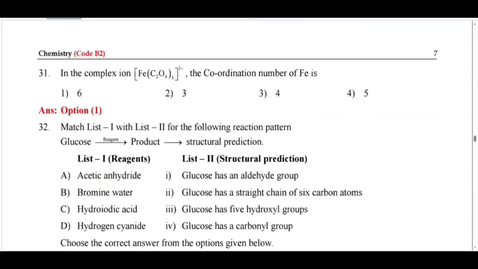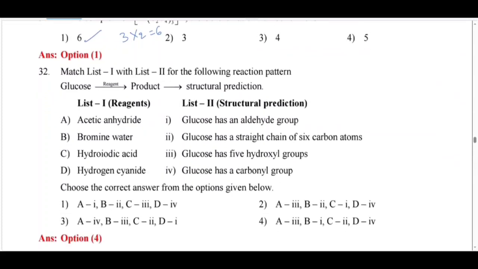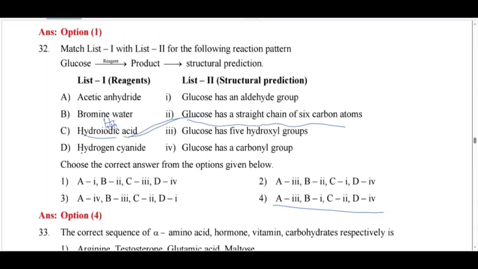So in this complex ion, the coordination number of iron is, see here, coordination number is nothing but the number of ligands. How many ligands do we have? 3 ligands, but it is a didentate ligand. It can donate 2. 3 twos are 6. So coordination number here is 6. Option 1 correct. Next. We start from question number 32.